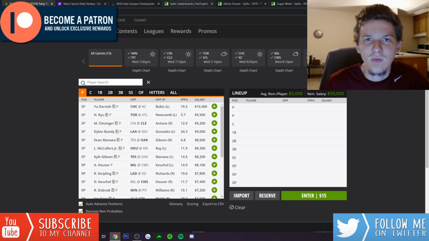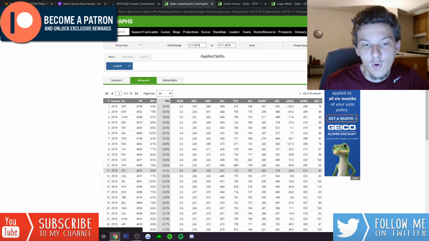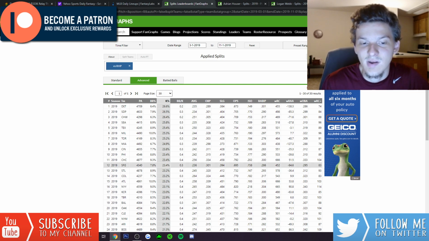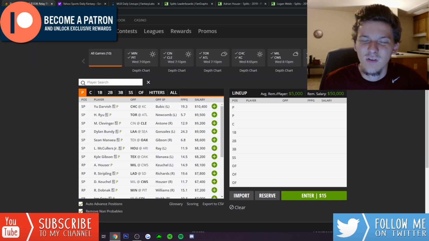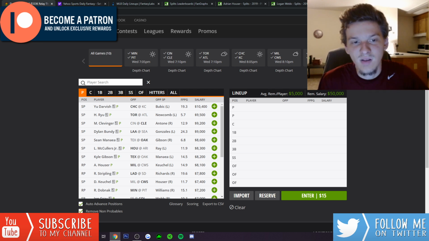The Royals aren't a team that strikes out a ton. Last year against righties, in terms of K rate, they were about middle of the pack, 23% strikeout rate against right-handed pitching. But it's a pretty weak lineup overall. Definitely a lineup that Darvish should be able to get through pretty easily. So I do like him quite a bit at 10-4.